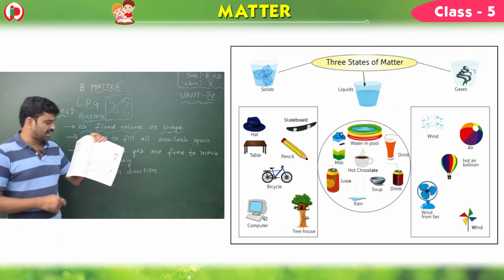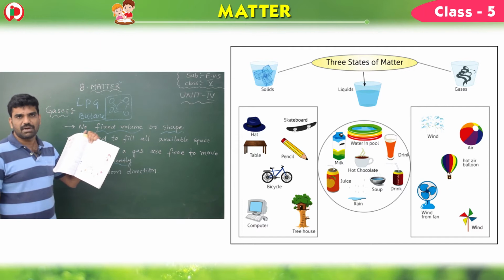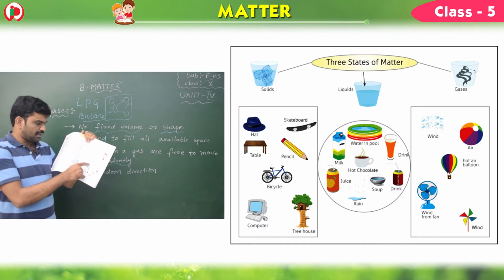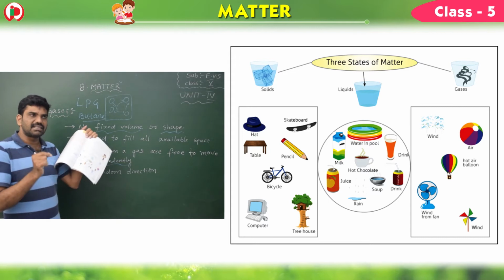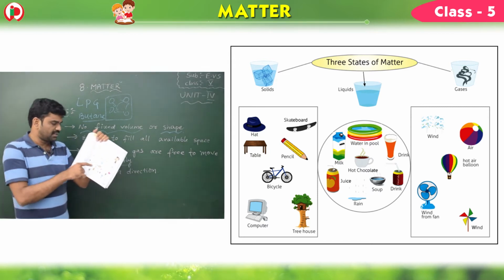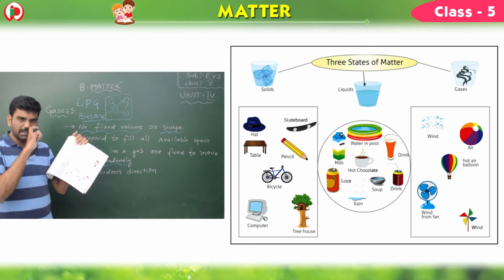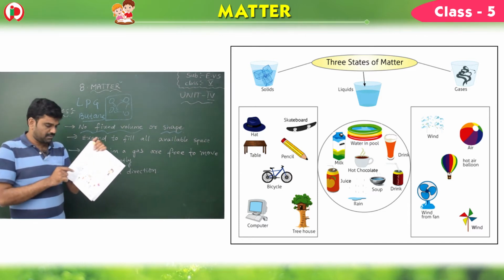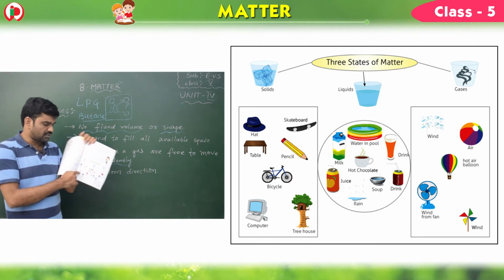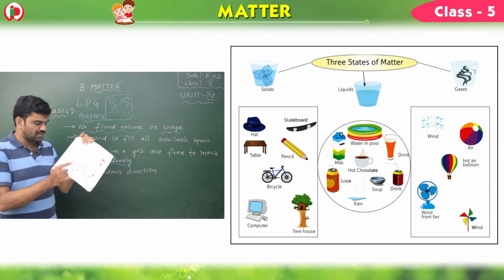Children, now take page number 63. You have three states of matter and the pictures here: solids, liquids, gases. On the left-hand side, these are the set of solids. Hat, is it a solid, liquid or gas, children? Yes, solid. Skateboard, solid. Table, bench, solids. Pencil, which you write with, is also a solid. A bicycle is also a solid. A computer is an example of a solid. The tree house is also a solid.